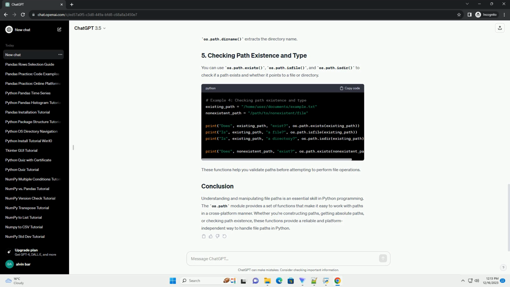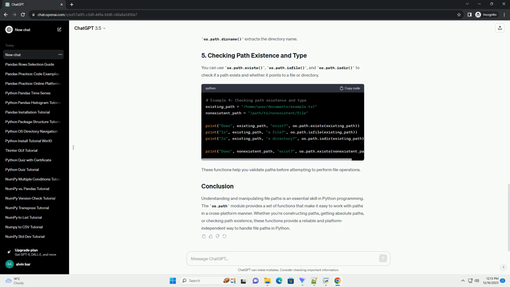Some of the commonly used functions in os.path include: the os.path.join function is particularly useful for constructing file paths by concatenating directory and file names. It intelligently handles the separators based on the operating system. In this example, os.path.join combines the folder name, path1, and the file name, path2, to create the full path, taking into account the correct separator for the operating system.